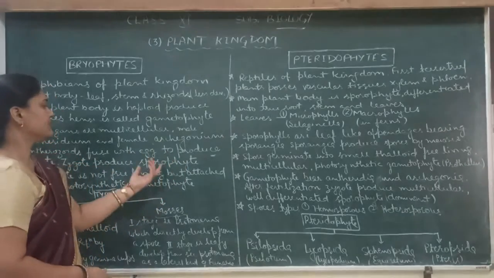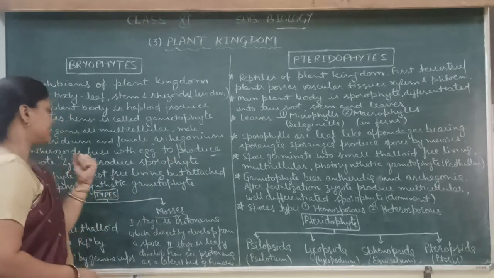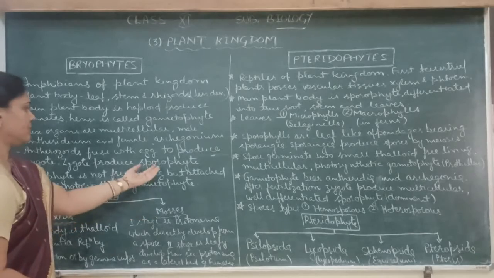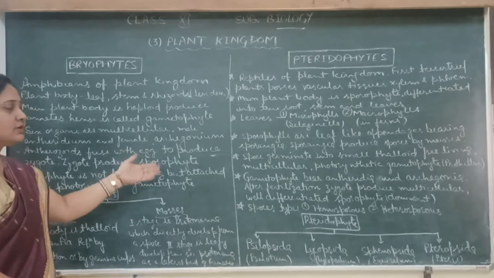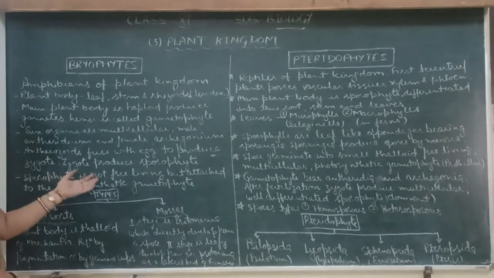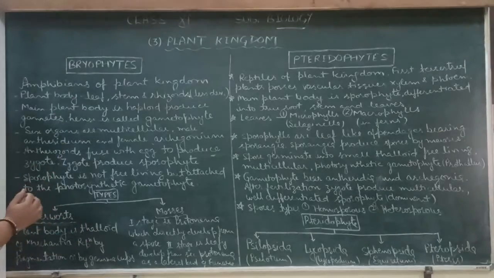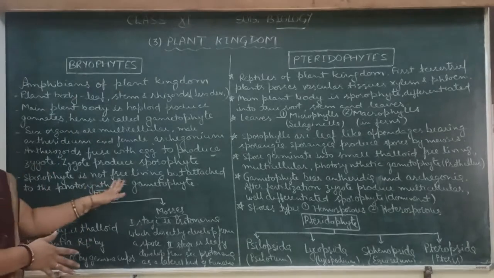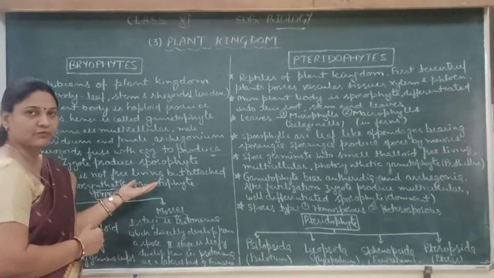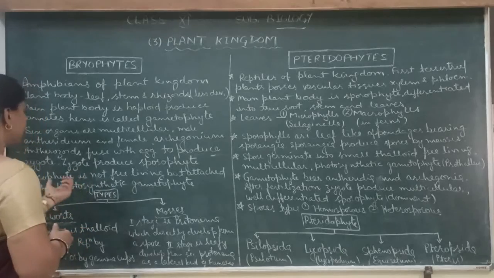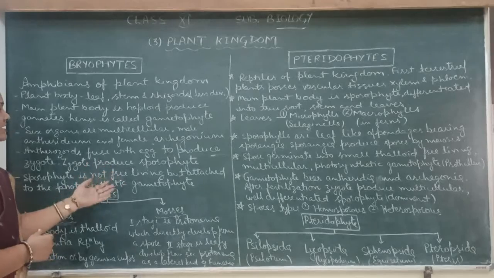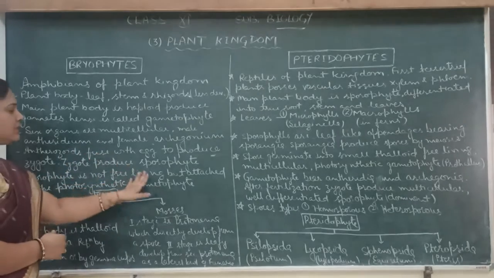The sporophytic generation is the generation of diploid cells. So the zygote produces the sporophyte after mitosis. Mitosis is a type of cell division which maintains the number of chromosomes. And the sporophyte is not free-living in the bryophyte, but it is attached to the photosynthetic gametophyte because it can't make its own food by photosynthesis, but the gametophyte contains the chlorophyll pigment. So photosynthesis is possible only in the gametophyte. That's why the sporophyte depends on the gametophyte.